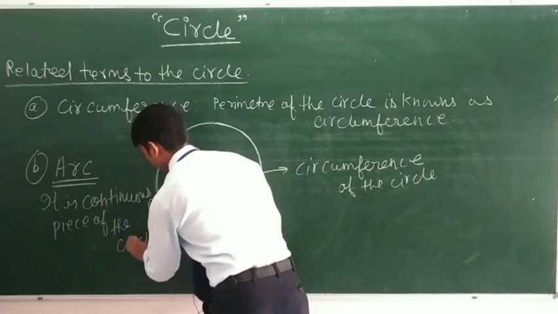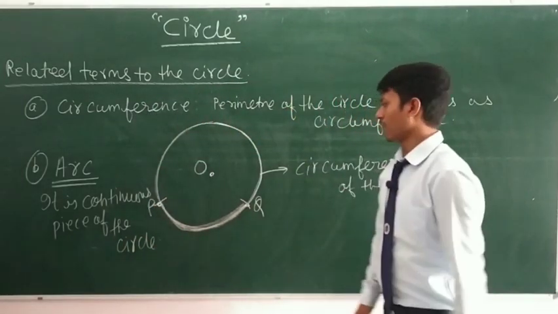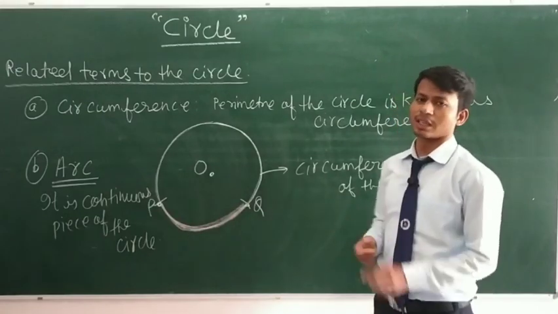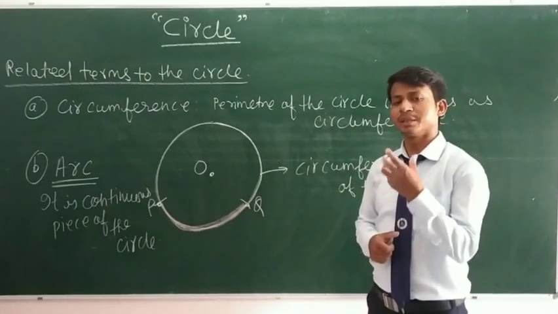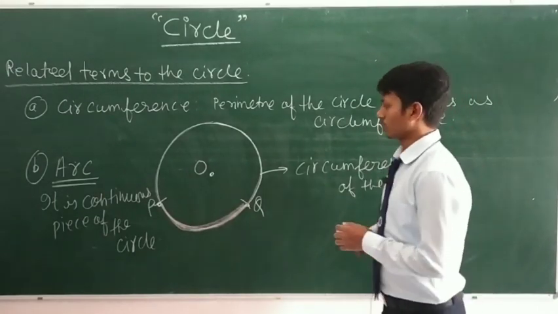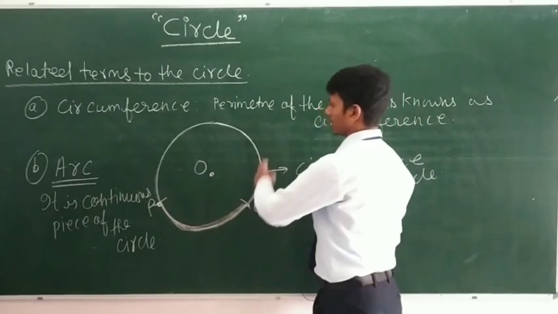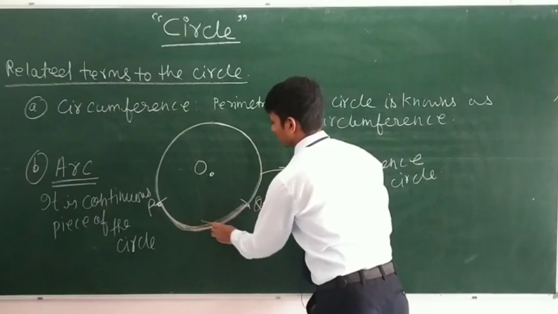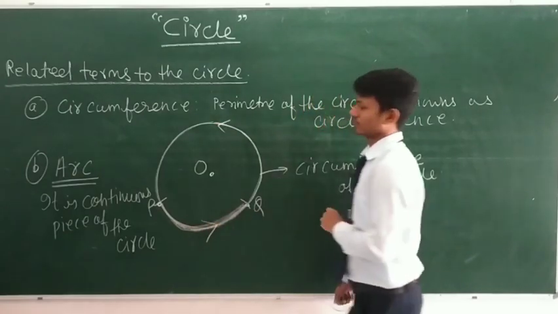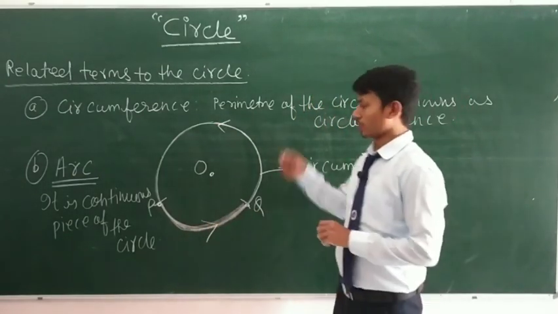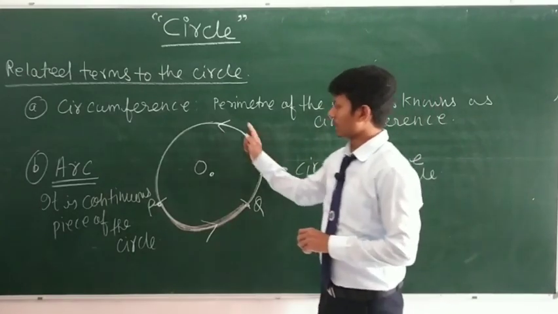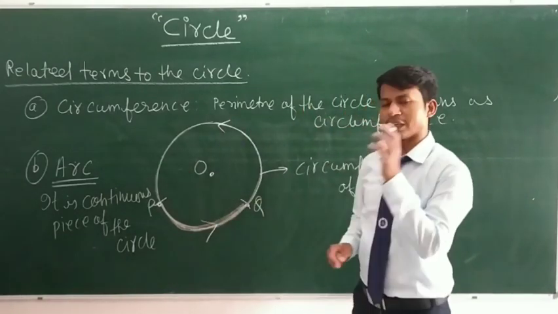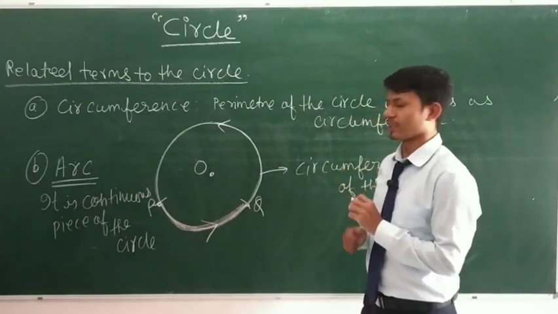Now students, how do we denote these arcs, how do we write them in a mathematical way? Here this is a circle. If I give it an anti-clockwise rotation, for your convenience, then it helps us to write the arc in a mathematical way.